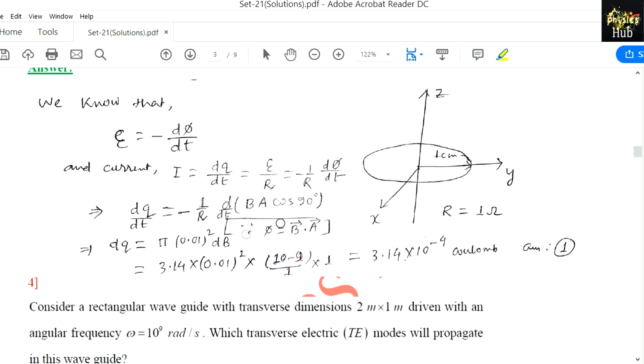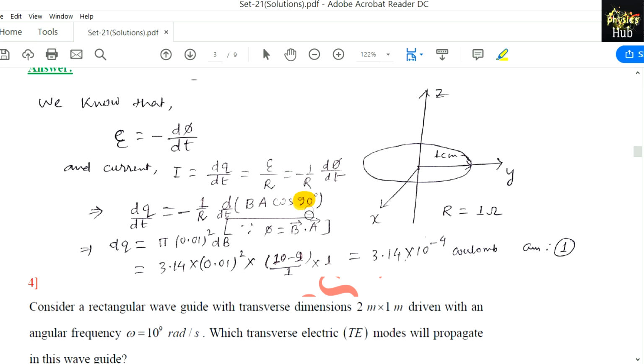And we know that phi equals B dot A. B dot A is the area element, or sometimes if area is fixed and B is varying, then A dot dB. But we can write B dot A means BA cos 90. Sorry, it should be 0 degree. It's a wrong thing.